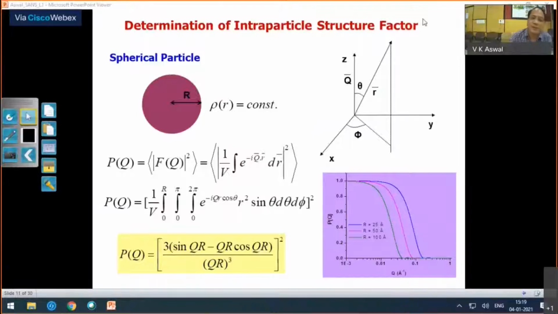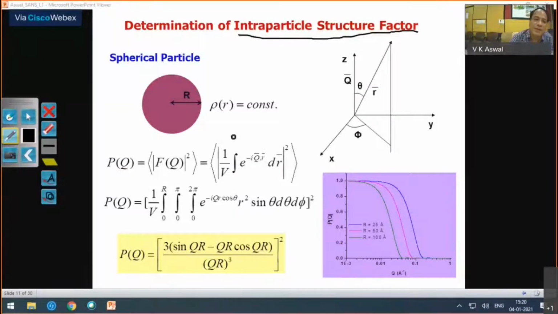Okay, so now as I said, your scattering curve depends on two terms. One is the intraparticle structure factor, and another is the interparticle structure factor. To understand the scattering curve, you have to know the functionality of these two factors. So let's start with the intraparticle structure factor.